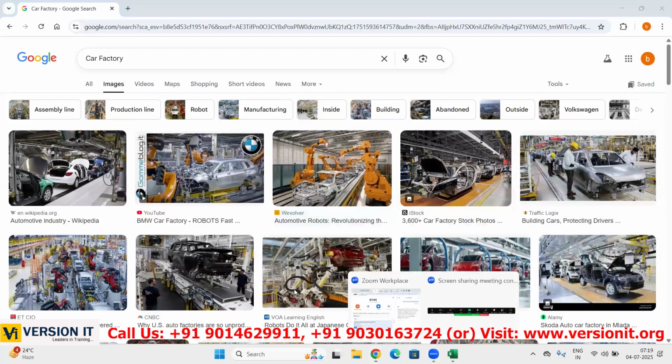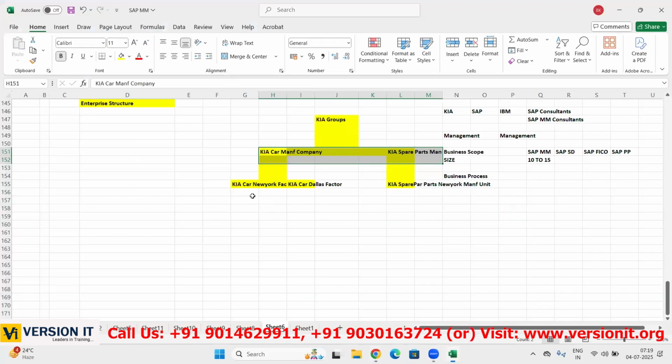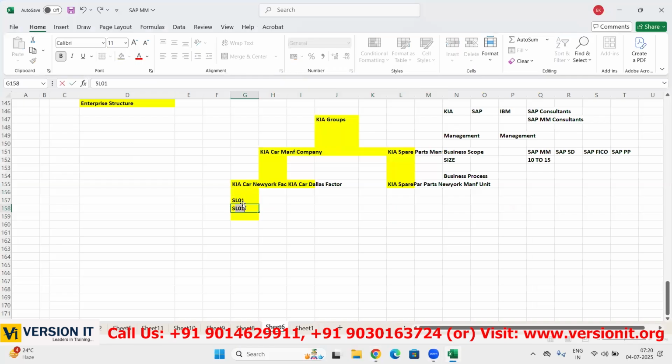After purchasing material, we store that material in the storage location. So for every factory we have storage locations. We have storage location 1, storage location 2, different locations depending on the size of the business. If it is a very big plant, a lot of materials are purchased and we cannot store them in a single storage location, so they may have more than one. Physically however it is, the same thing will be set up in the SAP system. Here they have two storage locations, storage location 1 and storage location 2, and here they have only one storage location. So maybe 1 or 2, depending on the business.